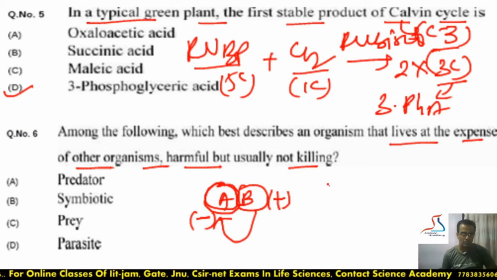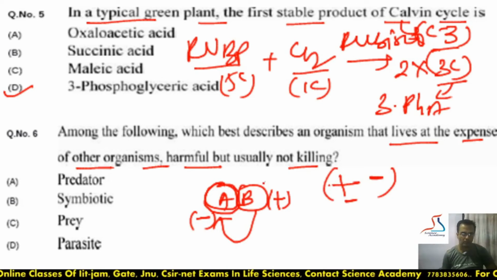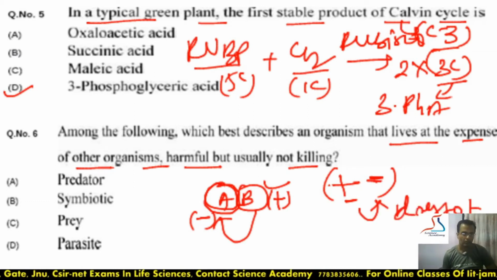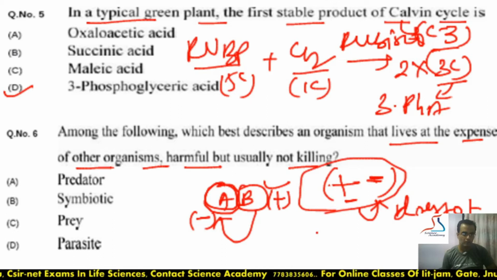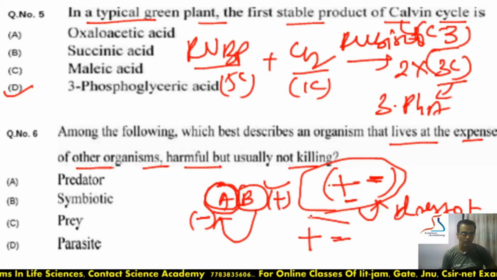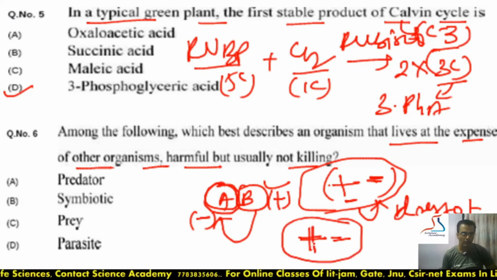So this is an interaction of positive and negative, where one organism is getting benefited at the expense of another, which is negative. And it is also not going to cause killing. So this can only happen in prey-predator as well as host-parasite, but the parasite does not kill the host and wants to continue to survive. Continuous survival of the host, so that they can continuously exploit. So here the answer will be T.